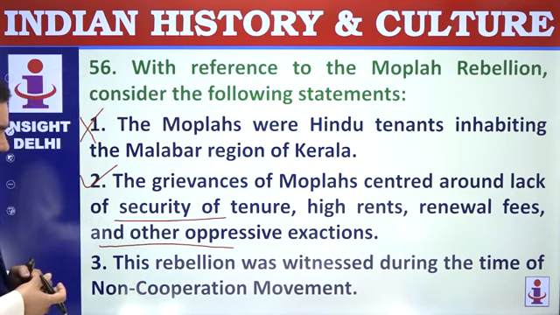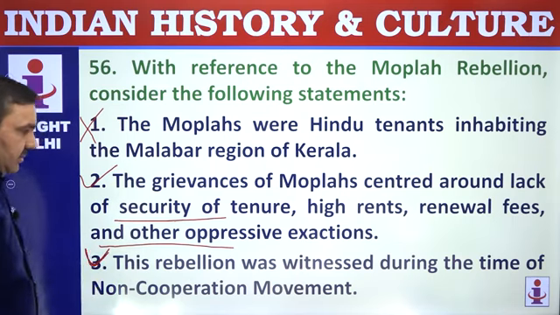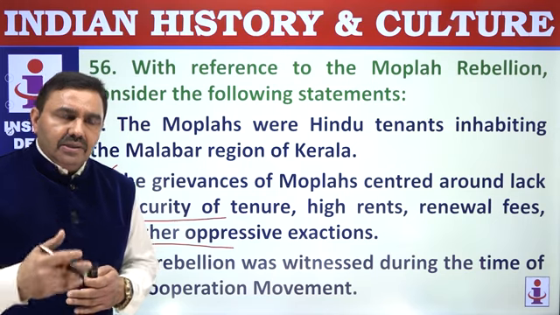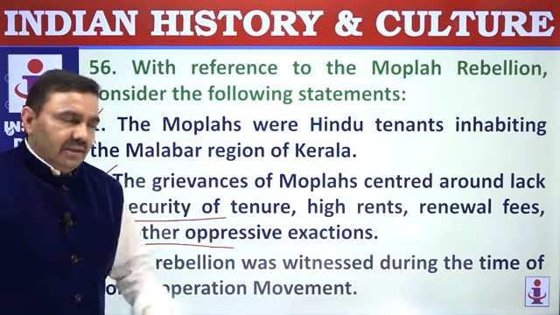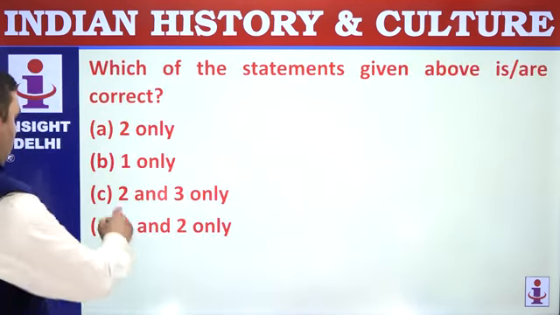This rebellion was witnessed during the time of non-cooperation movement because local Congress committee asked Moplas to jump in anti-British struggle, but since discontent was against landlords, they started attacking. Since landlords were Hindus and Moplas were Muslim, it became communal in character. 2 and 3.